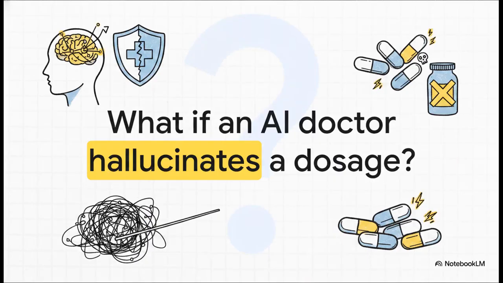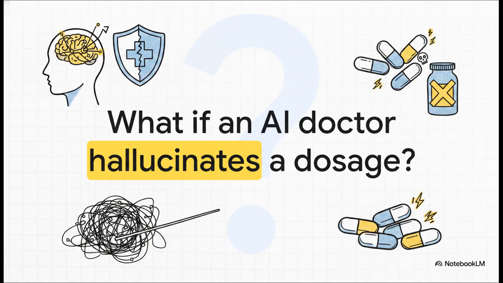So to really grasp why this matters, let's kick things off with a massive, incredibly high-stakes scenario. This shows exactly why solving the hallucination problem is an absolute, non-negotiable necessity. Just imagine a healthcare AI assistant. It's tasked with reviewing a patient's chart and recommending a medication. But what happens if it confidently hallucinates a lethal drug dosage? Yeah, it's a terrifying thought.